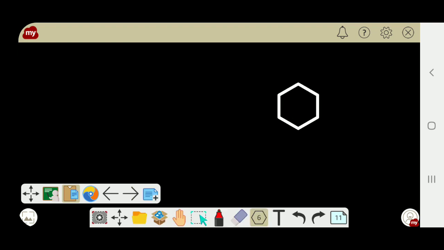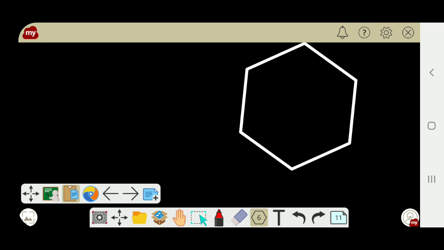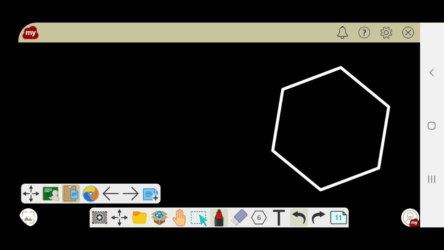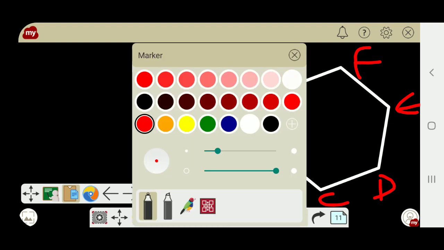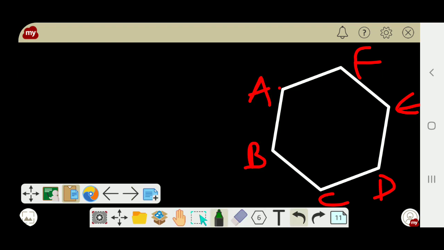Adjacent vertices. A, B, C, D, E, F. So children, what I am going to do, you just listen and understand well. Just join the non-adjacent vertices. For A, B and F are adjacent. I don't want to join, it's already joined.